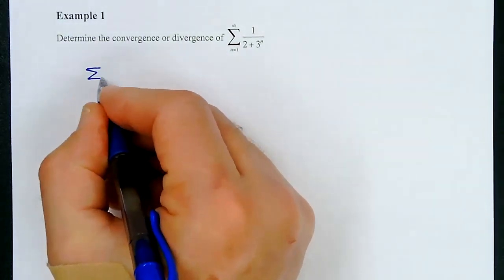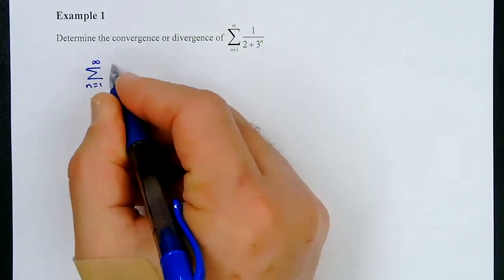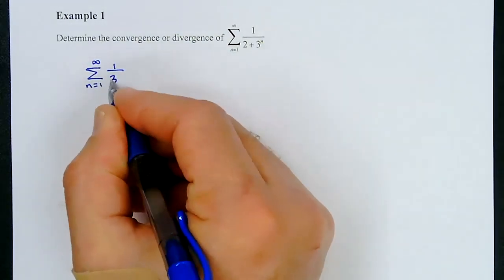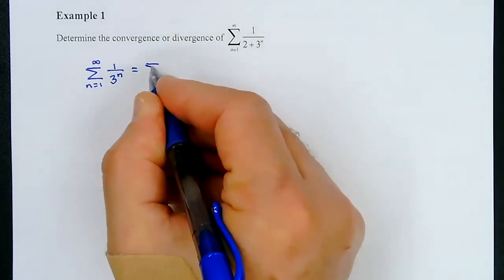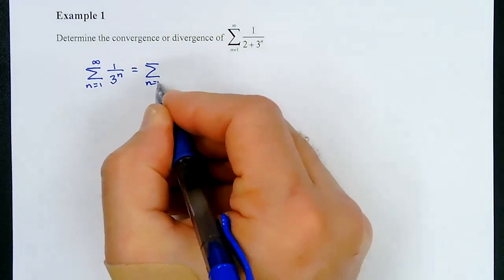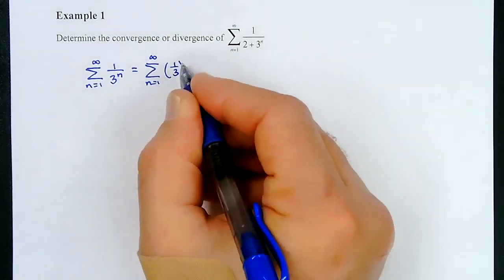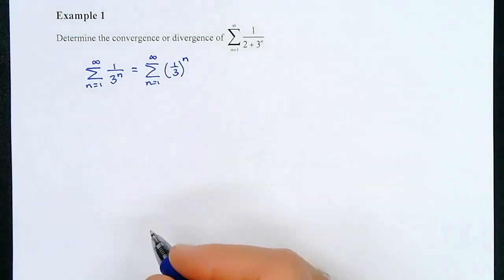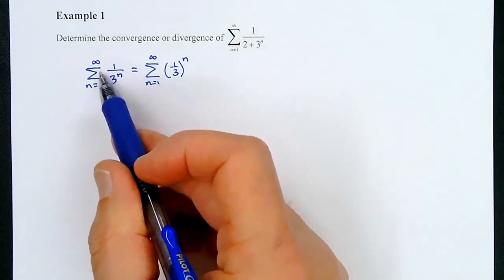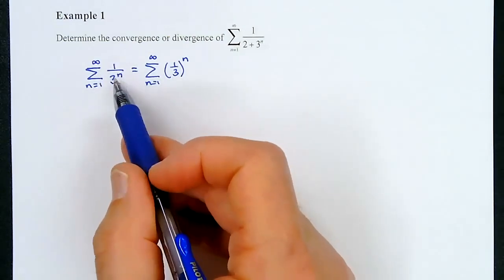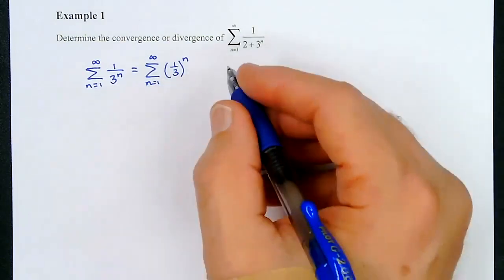So let's take a look at the sum from n equals 1 to infinity of 1 over 3 to the n power. That can be rewritten as the sum of (1/3) to the n power. And what we should realize is that's a geometric series now, right? Anytime we have this form, we know that it's going to be a geometric series, okay?